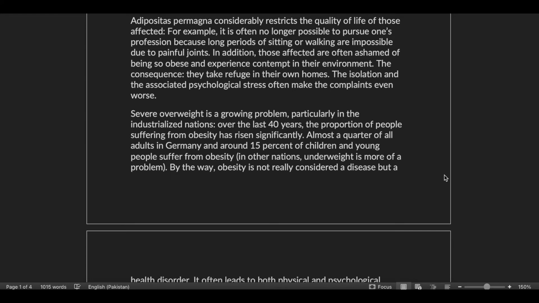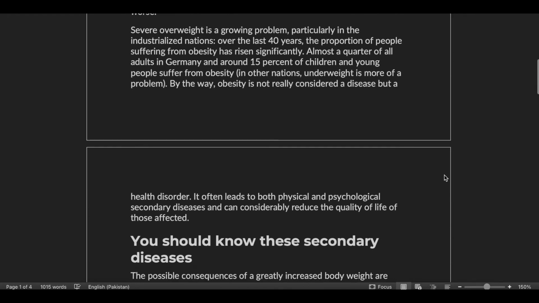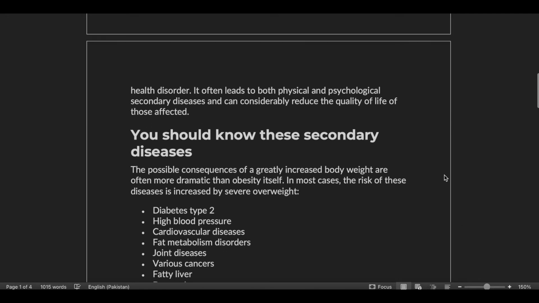Severe overweight is a growing problem, particularly in the industrialized nations. Over the last 40 years, the proportion of people suffering from obesity has risen significantly. Almost a quarter of all adults in Germany and around 15% of children and young people suffer from obesity. In other nations, underweight is more of a problem. By the way, obesity is not really considered a disease but a health disorder.